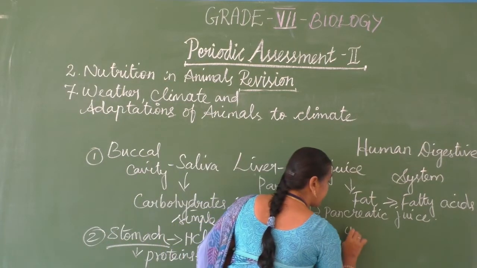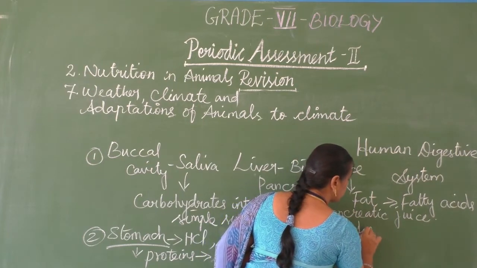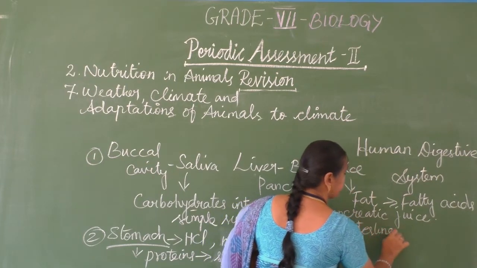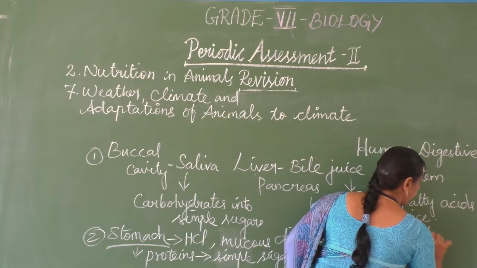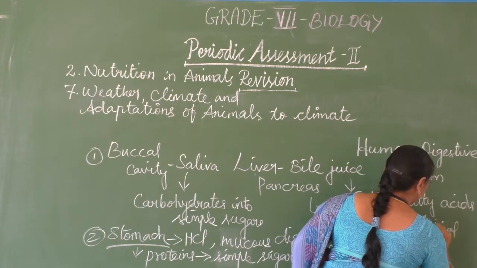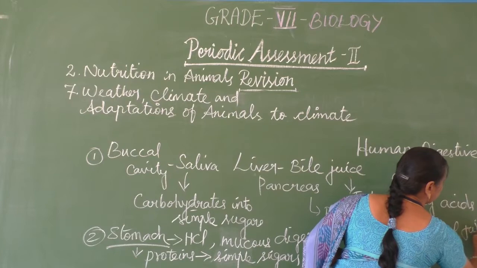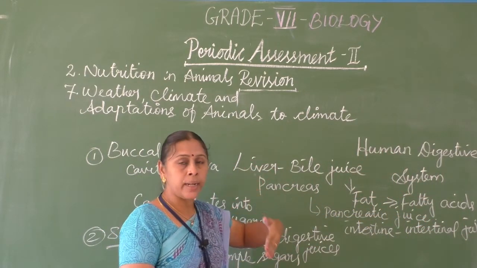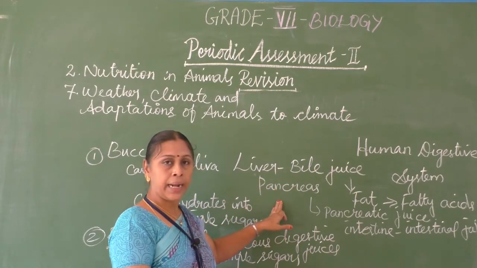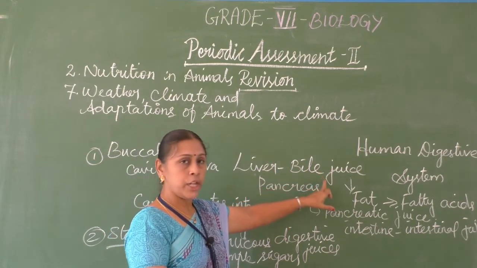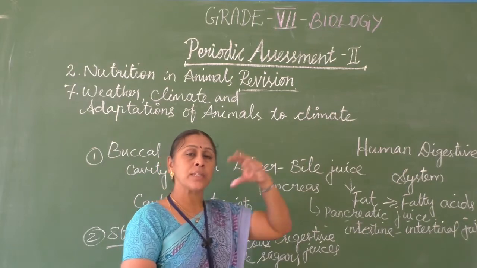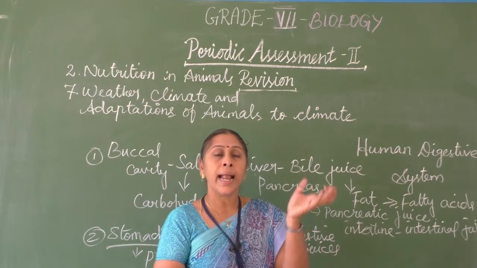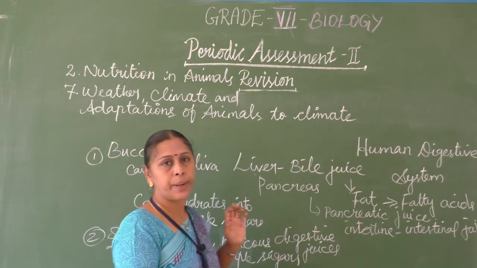And in the small intestine, intestinal juice will be secreted. So along with this associated glands, what are they? Liver and pancreas. They secrete the bile juice, and the bile juice is stored in the gallbladder and helps in the digestion of fat materials.